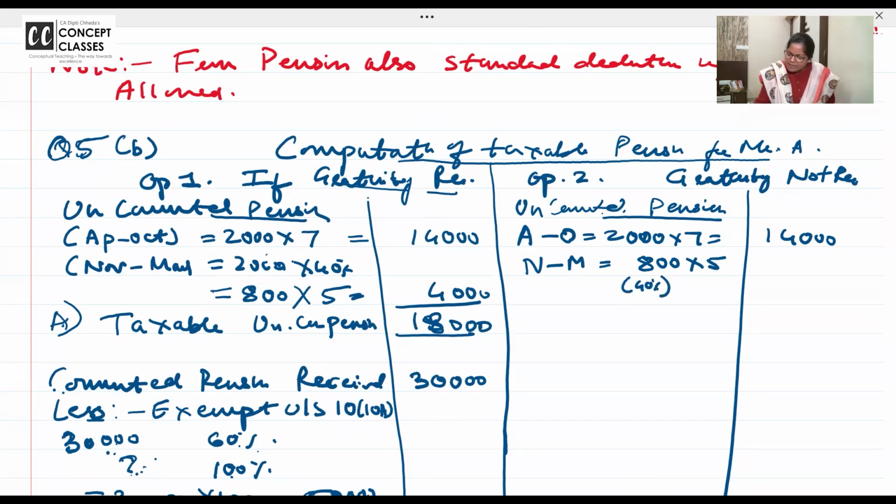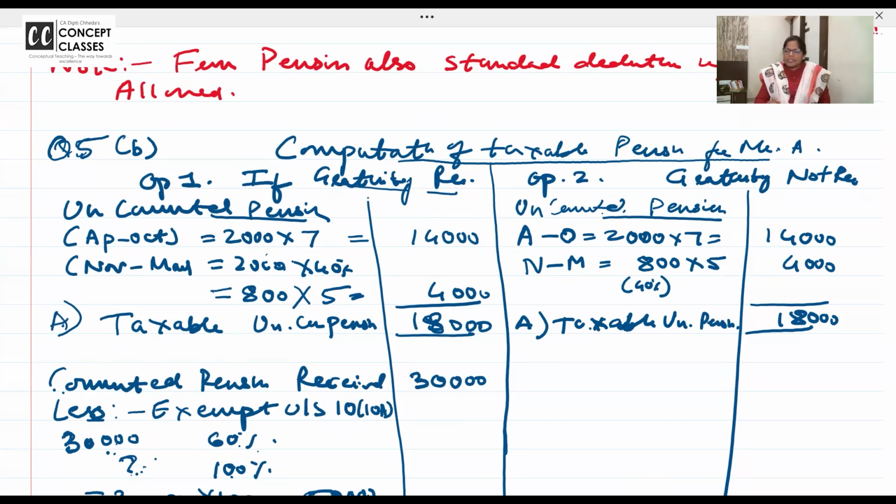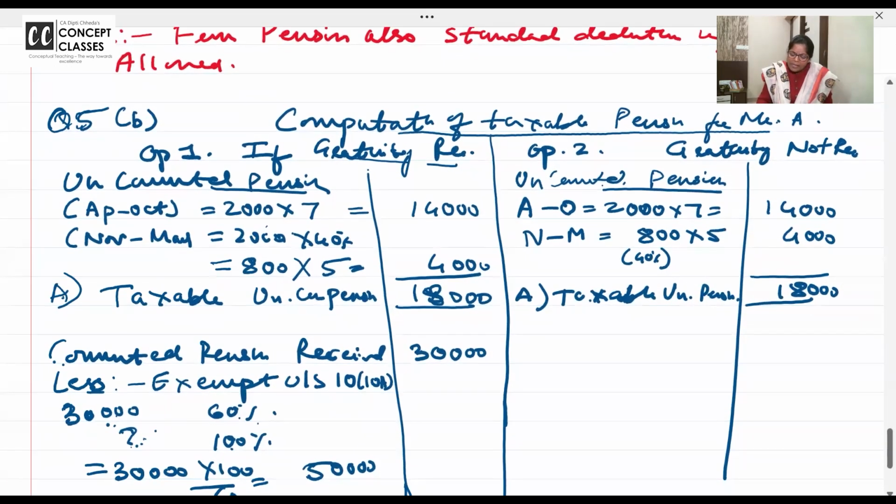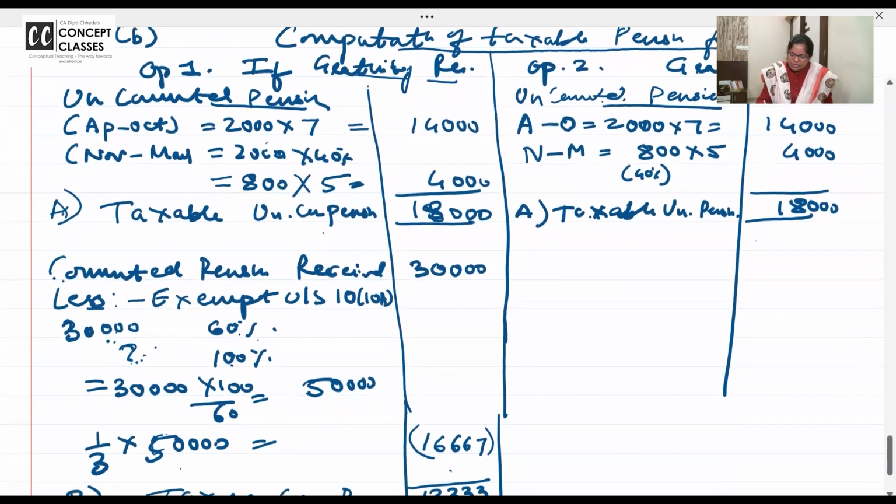That is five 8s are 4,000. So uncommuted pension is monthly pension, taxable for all, including government employees, and it doesn't make a difference whether you receive gratuity or not.